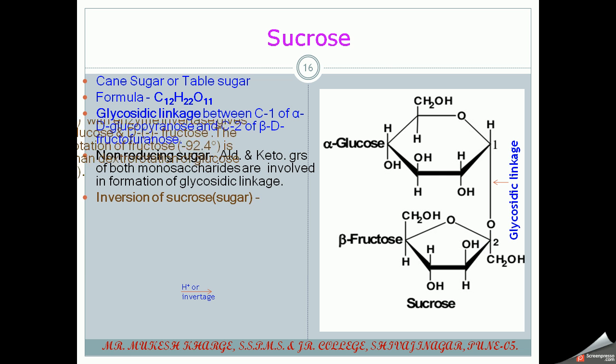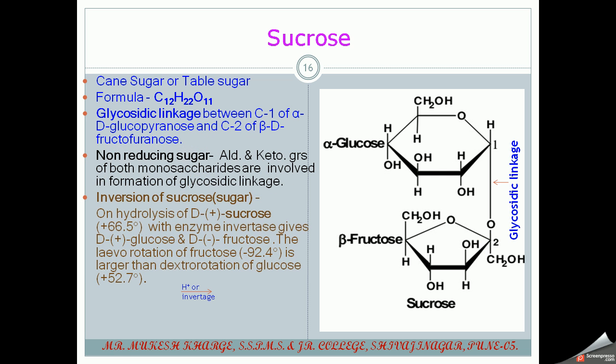And if it undergoes hydrolysis, D-plus-sucrose has an optical rotation of plus 66.5 degrees. If we hydrolyze this with the enzyme invertase, it gives two molecules.